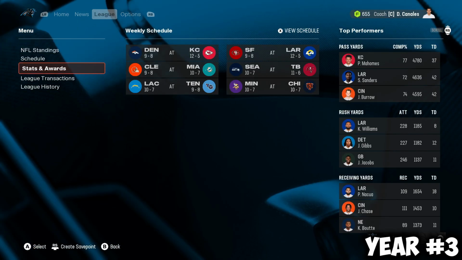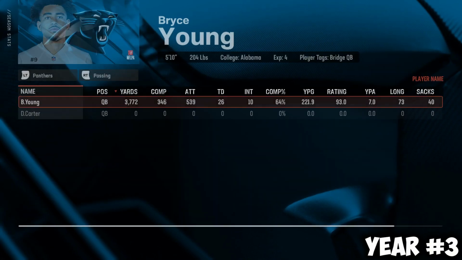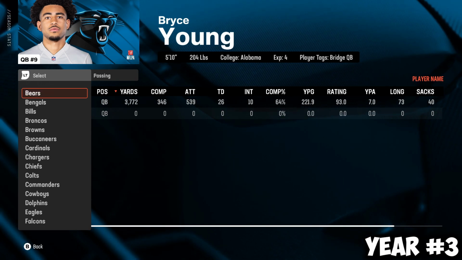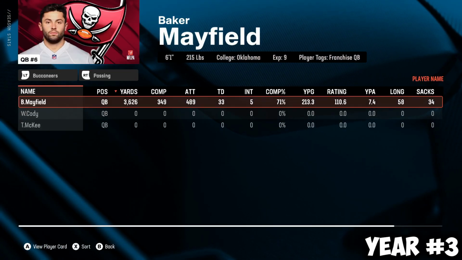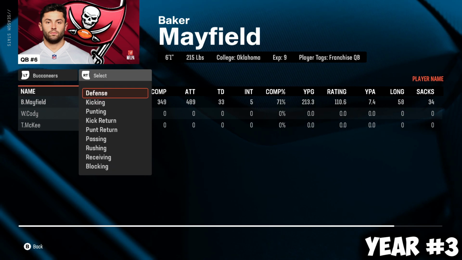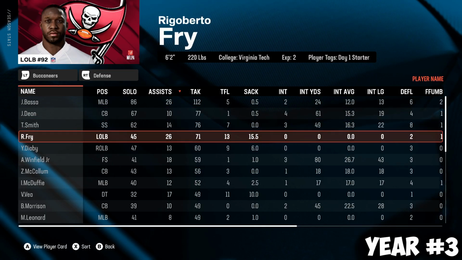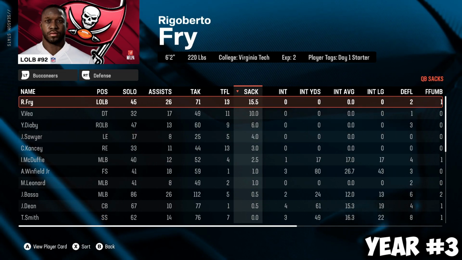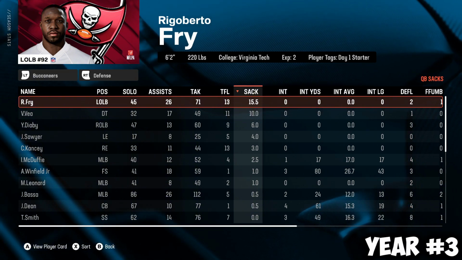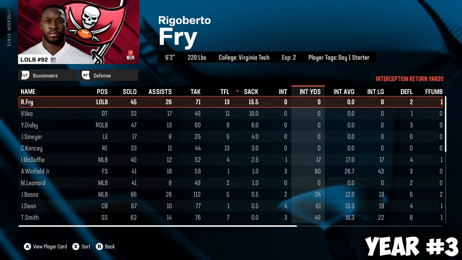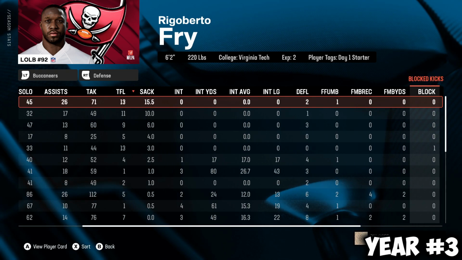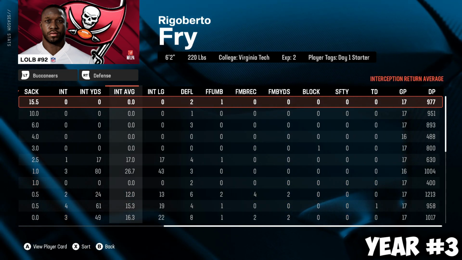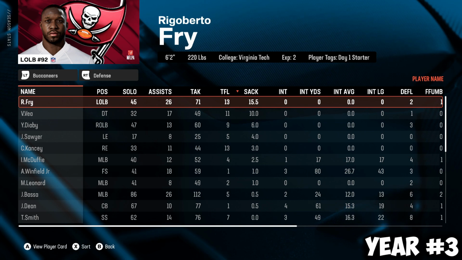Heading over to stats and awards, is Rigoberto Fry taking another big step in his 3rd year now? Scroll all the way down to the Bucks, and then the defense. Not a bad year for Baker. 33 touchdowns. Rigoberto Fry, less tackles, 15.5 sacks for Rigoberto Fry. His first double-digit sack season's 15.5. Had a forced fumble. Oh my goodness, all 17 games played, under 1,000 downs. What a season, Rigoberto Fry.